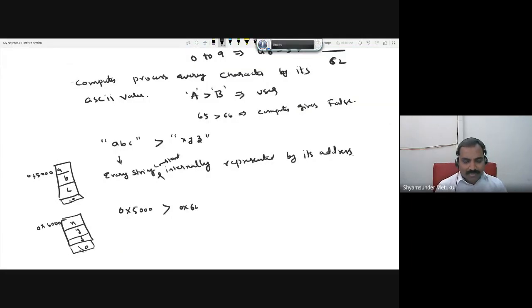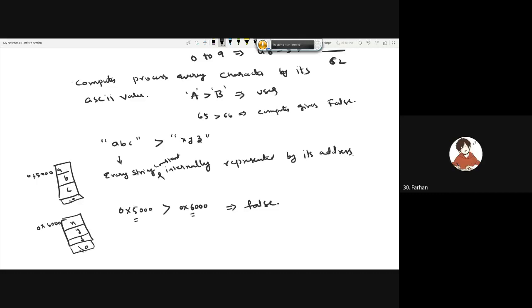Similarly, should I call it 6000 or 0x6000? A hexadecimal 5000 is different from a decimal 5000. Correct or not? Yes, sir. Even then, can you tell me, is it true or false? False. Whether hexadecimal or decimal, the most significant digit is computed first. So 5 is lesser than 6, and where we are writing greater than, it is a false statement. Correct or not? Yes, sir. Very good.